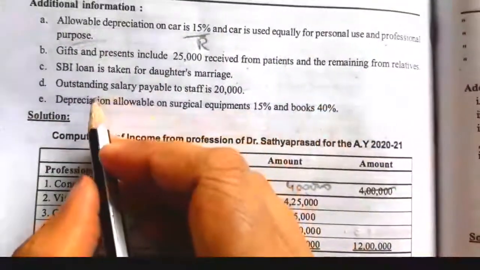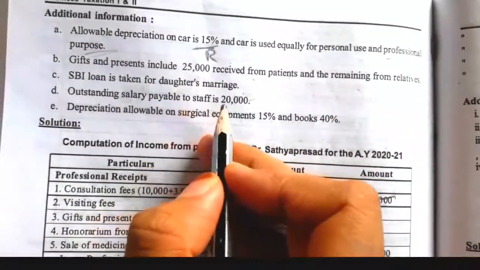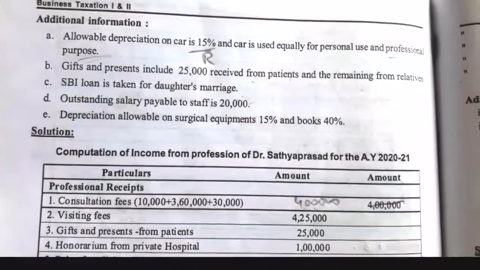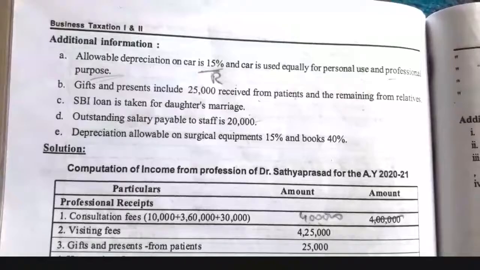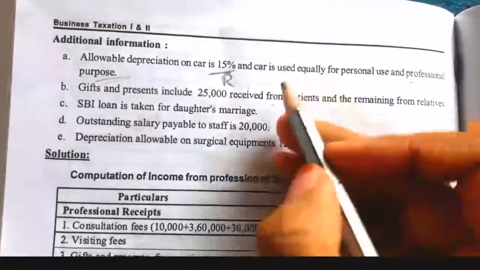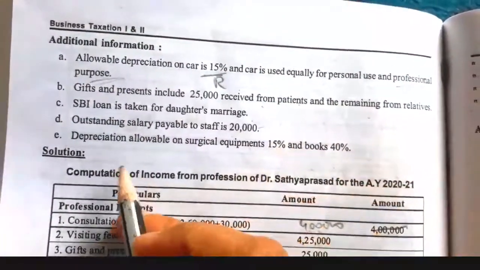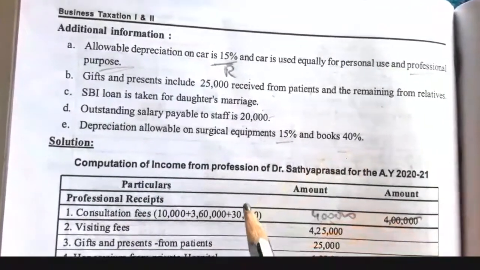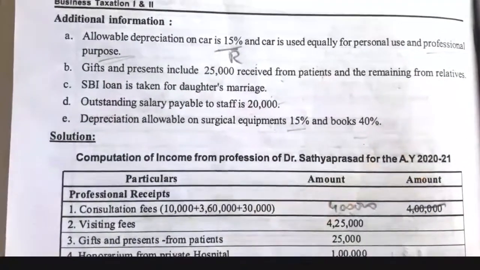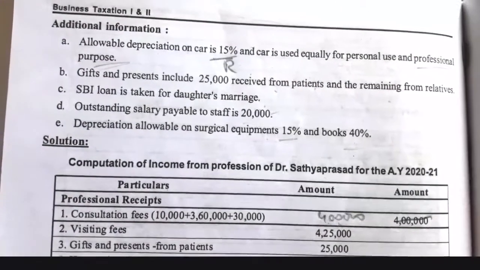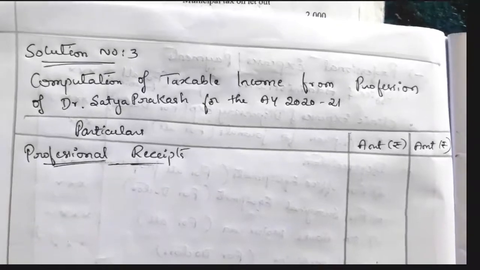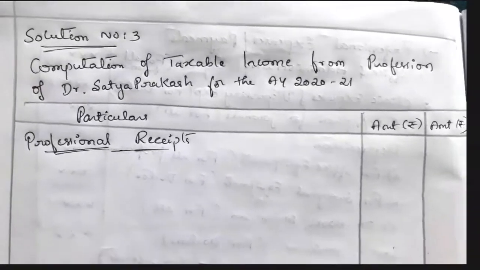Okay. Then outstanding salary payable to staff is 20,000. So there is an outstanding salary to staff of rupees 20,000. The outstanding salary payable is not taken, so this 20,000 we should not take. Depreciation allowable on surgical equipment is 15%, on books is 40%. So with this information we will calculate the taxable income from profession. So now write the heading: Solution number 3. Solution for the illustration number 3.